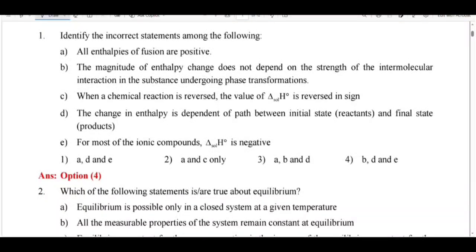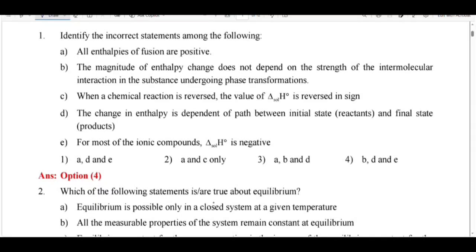Solve all the questions within 60 minutes. So, quick answers for KSET 2025 exam papers. Listen to me. First question: identify the incorrect statement among the following.